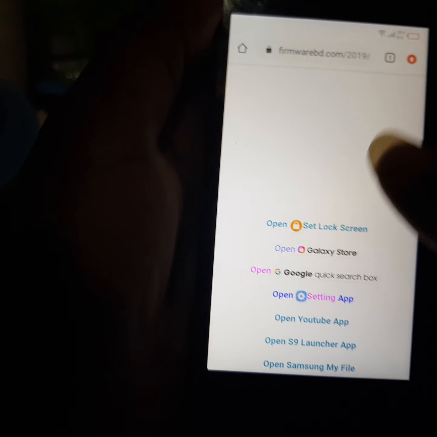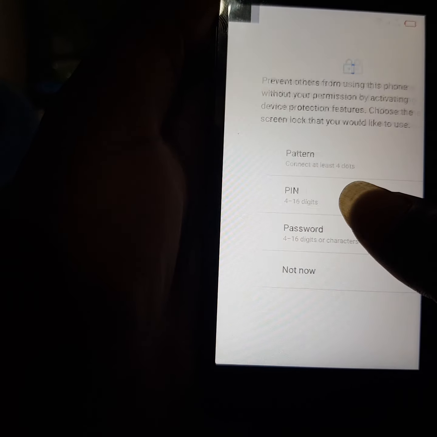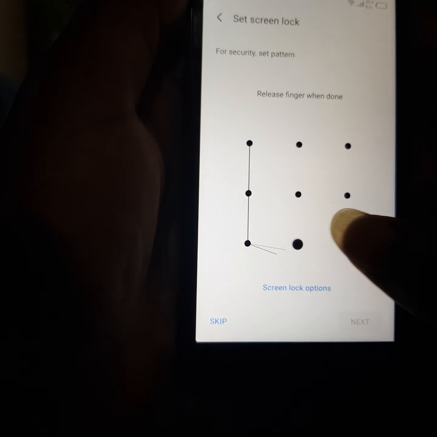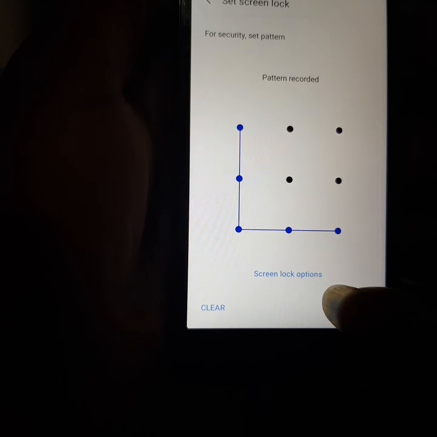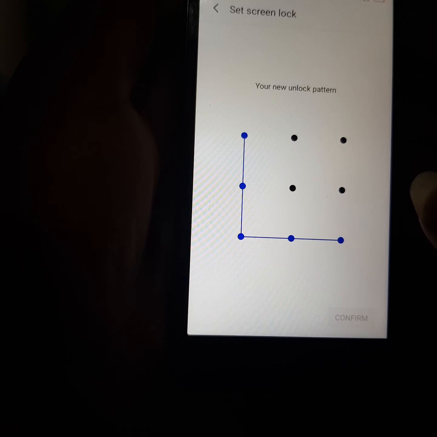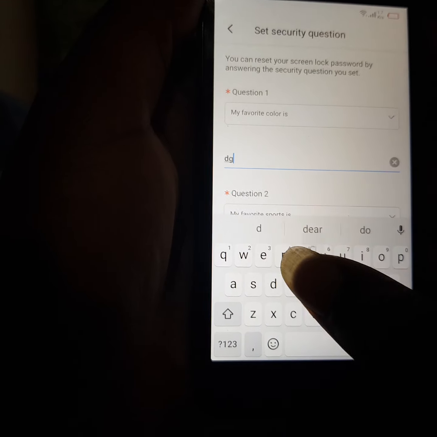The first option here is set a screen lock. You set a screen lock, you set a pattern, set an easy pattern, L, confirm. Just set anything.